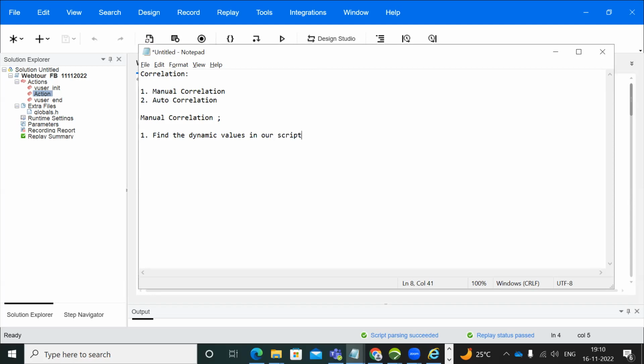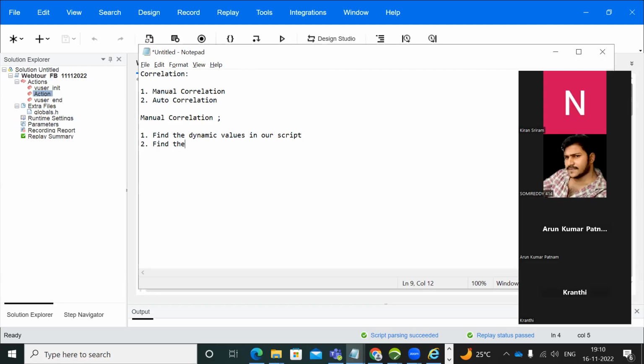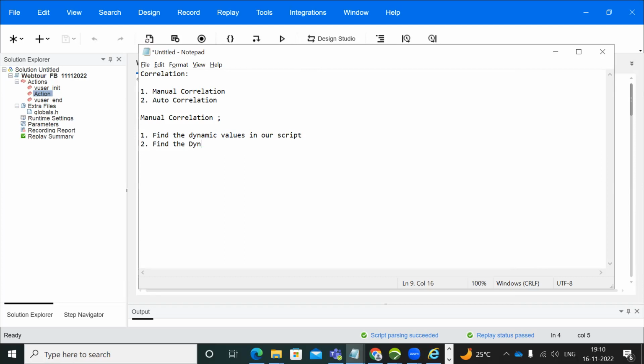Second point, find the dynamic value's left boundary and right boundary.